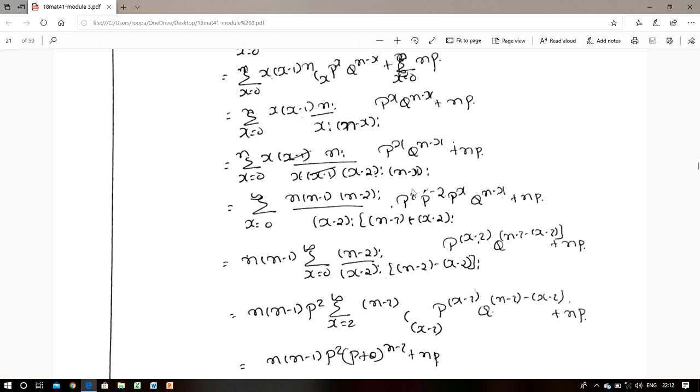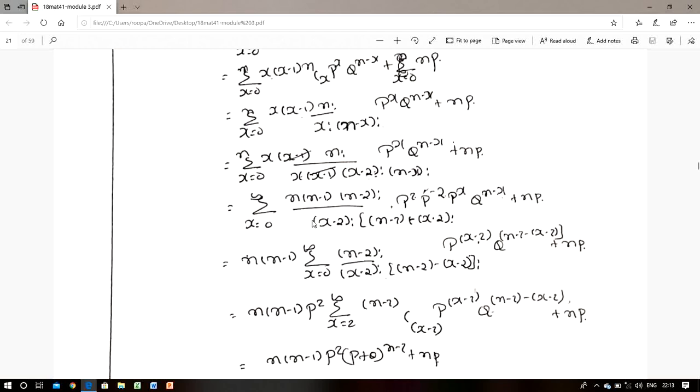So here n minus x is there; we add and subtract 2. Adding and subtracting 2, it can be written as (n minus 2) minus (x minus 2) factorial, and we divide and multiply by p square. One by p square can be written as p to the power of minus 2, into p to the power of x into q to the power of n minus x, plus np.